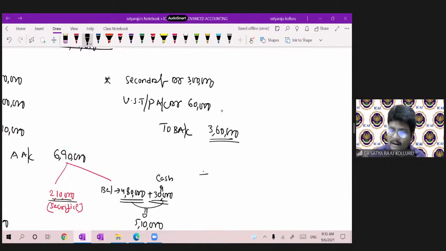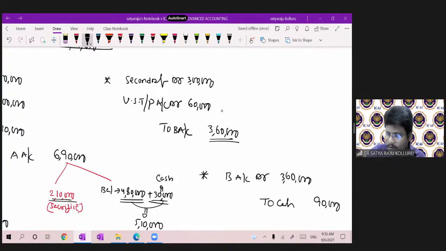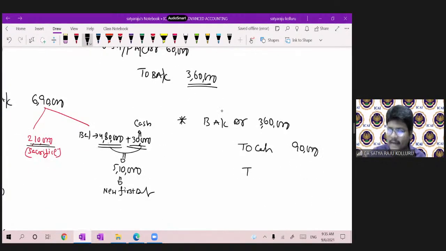Now, what is the journal entry, sir? Please concentrate. B account debtor, 3,60,000. We are paying the cash of 90,000. Now, for the remaining thing, he sacrificed, which was transferred to the reconstruction account.